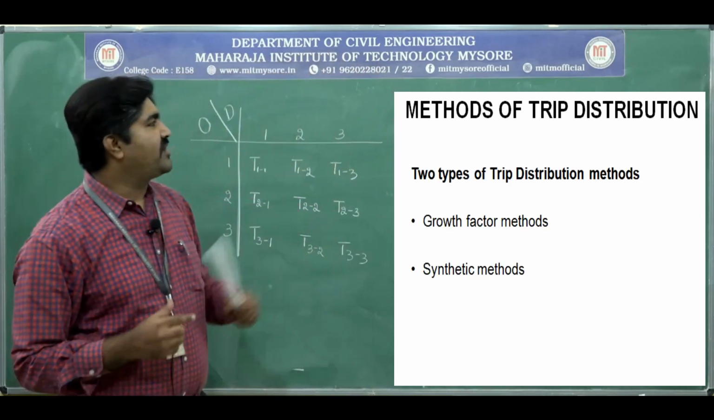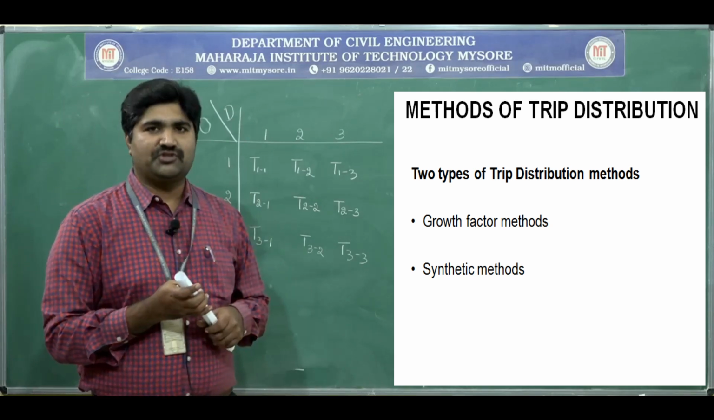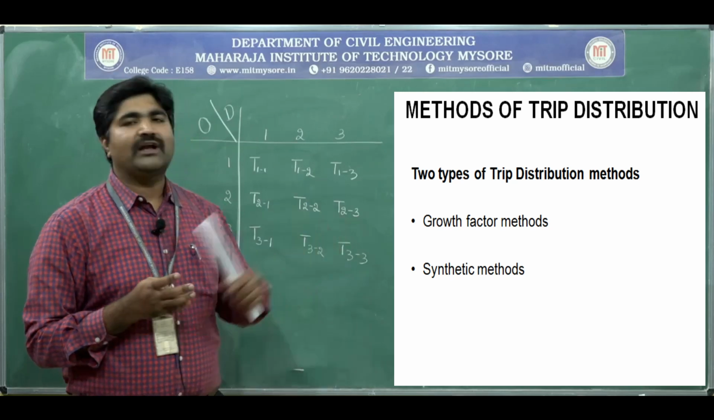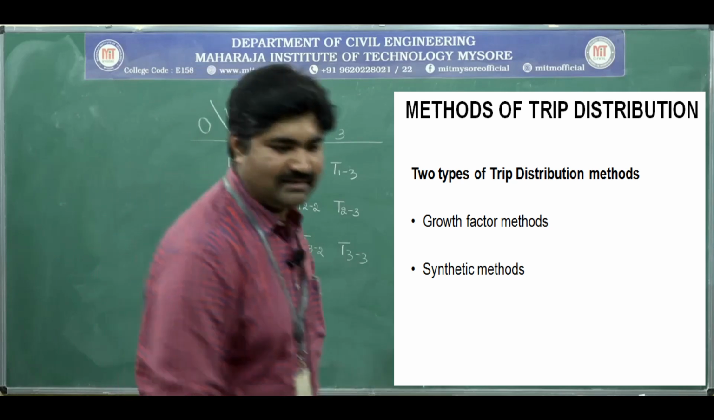Next, methods of trip distribution. There are two types of trip distribution methods: the growth factor methods, and the synthetic models or synthetic methods.